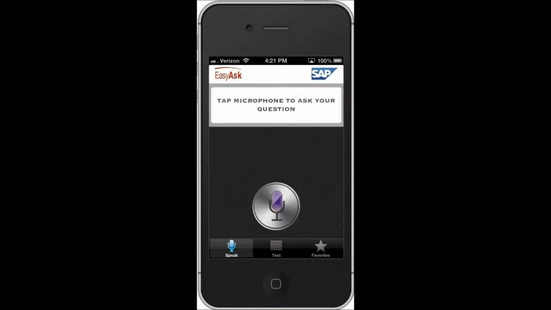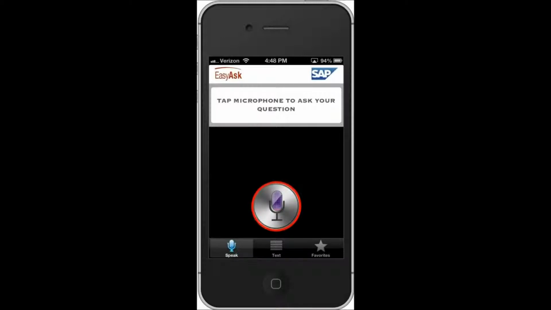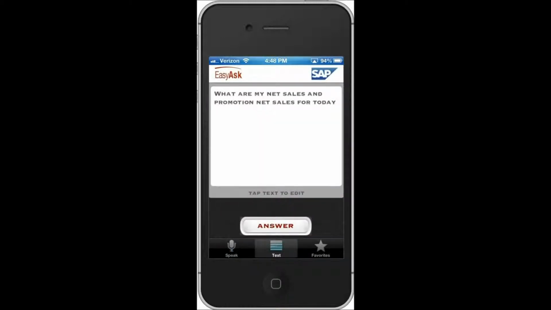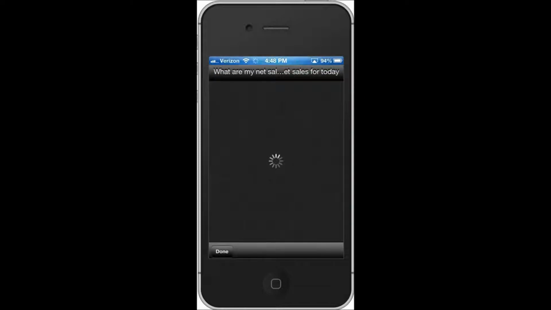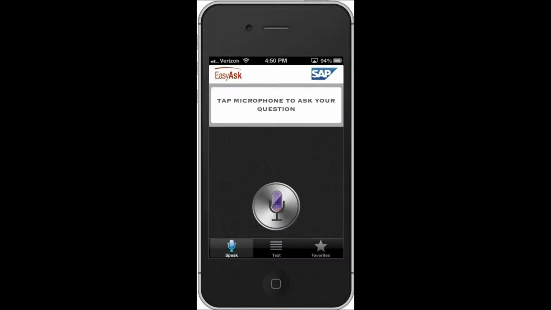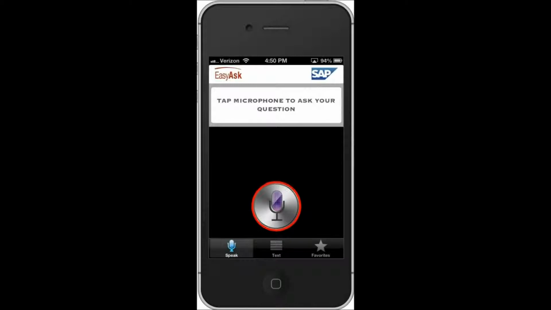Jim can ask any question about net sales for his store and cross-tab those results over a variety of attributes. For example, if he wants to check sales and sales from promotions, he can ask, "What are my net sales and promotion net sales for today?" If Jim wants to check on the best-selling products in his store this week, he can ask, "What are my top 10 products by total net sales for this week?"